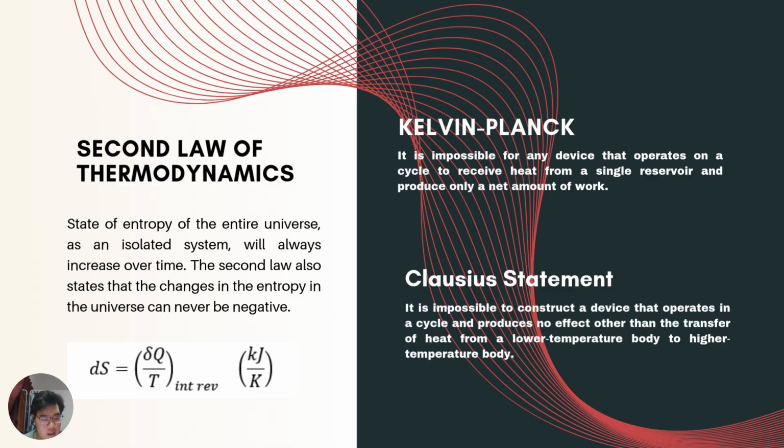The Kelvin-Planck statement states it is impossible for any device that operates on a cycle to receive heat from a single reservoir and produce only a net amount of work. While in the Clausius statement, it is impossible to construct a device that operates in a cycle and produces no effect other than the transfer of heat from a lower temperature body to a higher temperature body. In other words, a refrigerator will not operate unless its compressor is driven by an external power source.